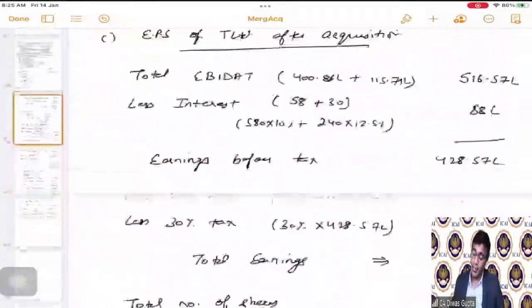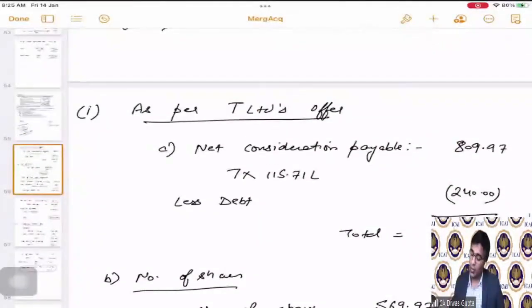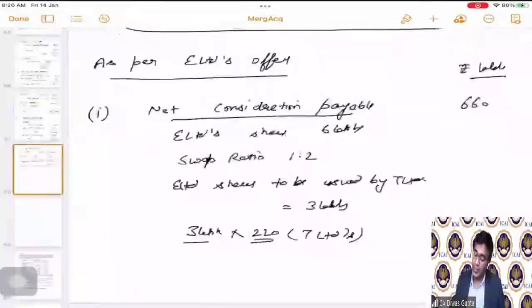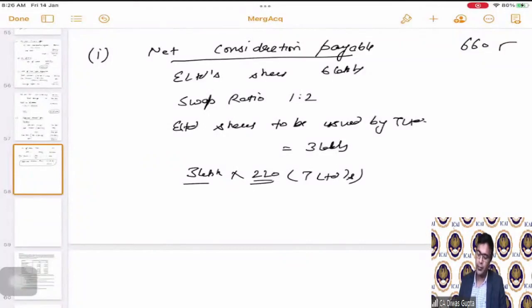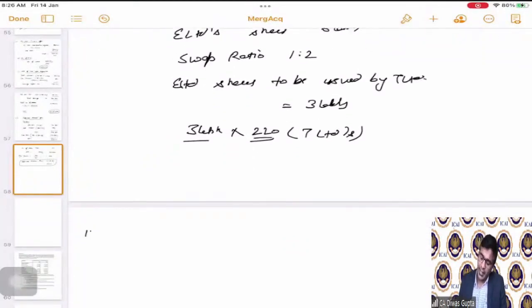Now, if you see as per T Limited's offer, what is the total amount coming to be? 569.97, which is slightly lesser. Correct? Hence, E Limited will prefer this option because this is fetching them a higher net consideration compared to the first option. Correct? So E Limited will prefer the second option, T Limited will prefer their first option, which they have already said in the question also. Correct?